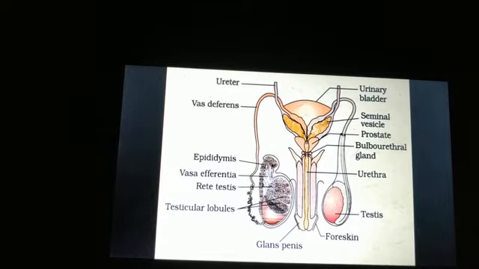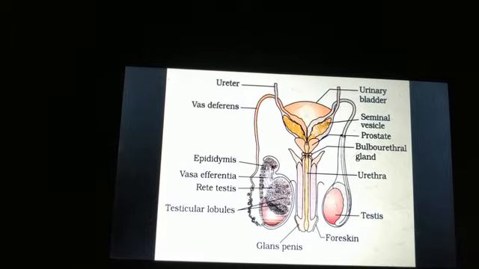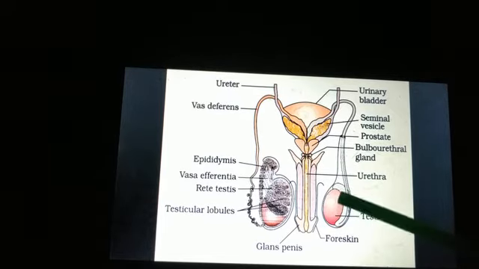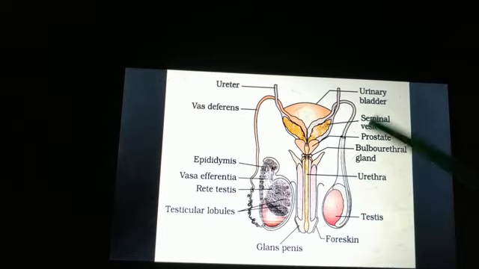This diagram is not there in your textbook, students, but it is there in your class 12. So just for understanding what we have read in the previous slide, I am showing you this diagram. So this is the testes and this part is the scrotal sac.